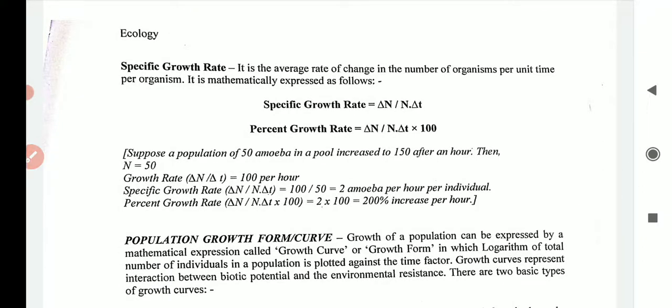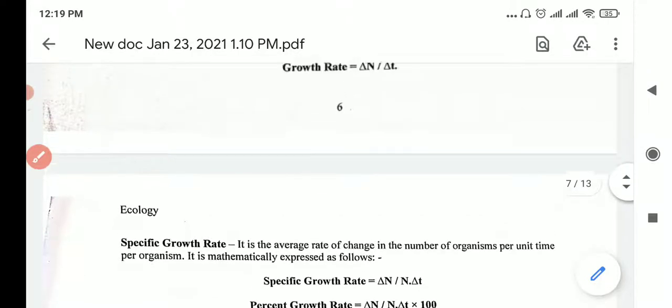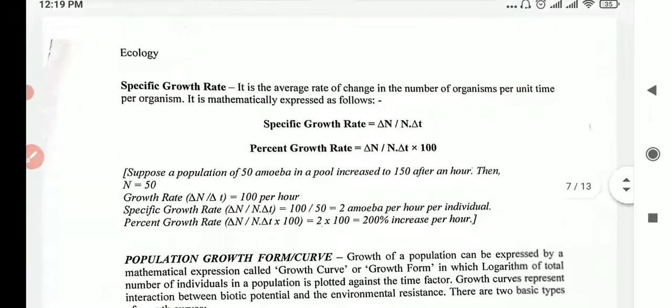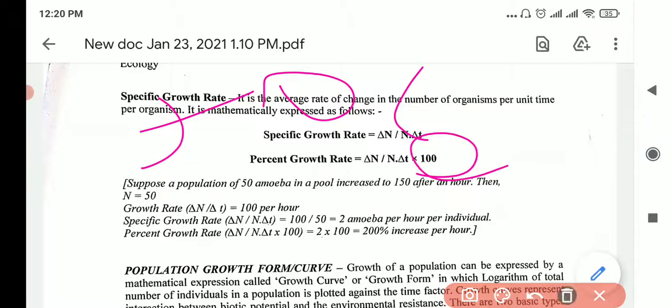So specific growth rate, it is the average rate of change. First we found the growth rate. Then we want to find the average. So for average you have to multiply. Just multiply by N into t. Same formula, only change is you have to multiply by that N there. So it's the average rate of change in the number of organisms per unit time. Same definition, you just add average rate. Want to convert to percentage? You just simply multiply by 100.